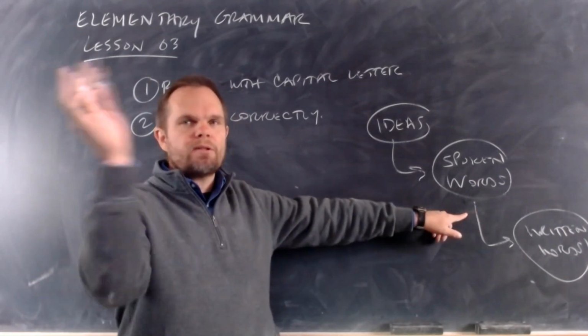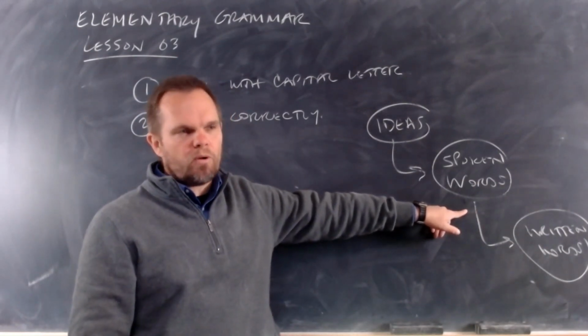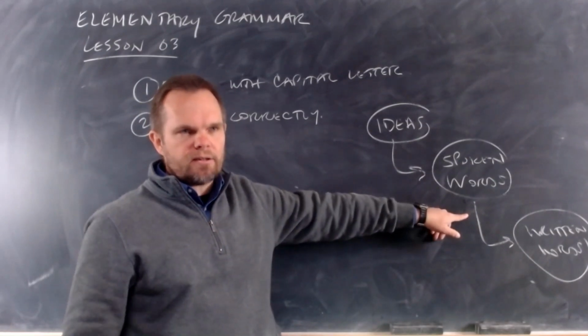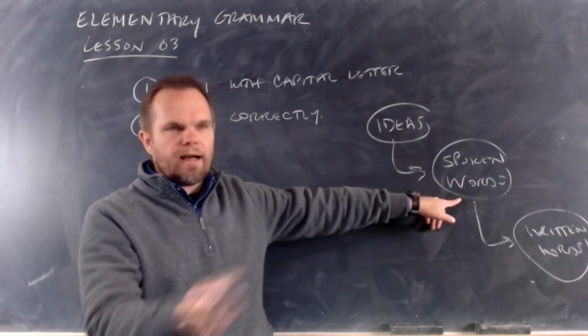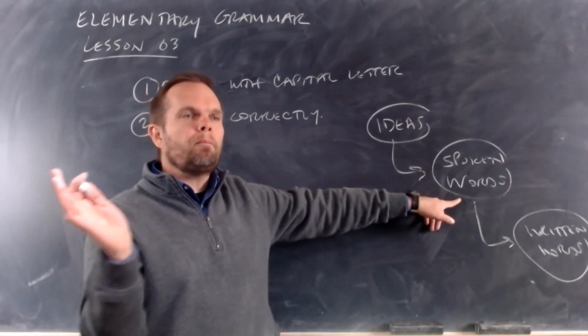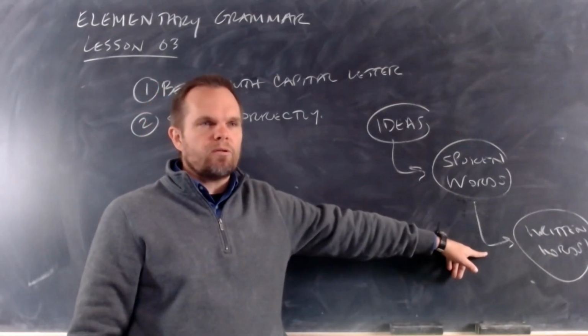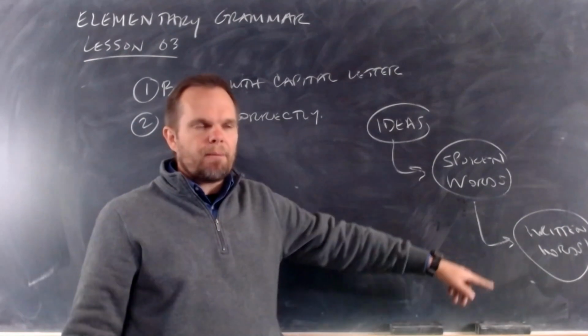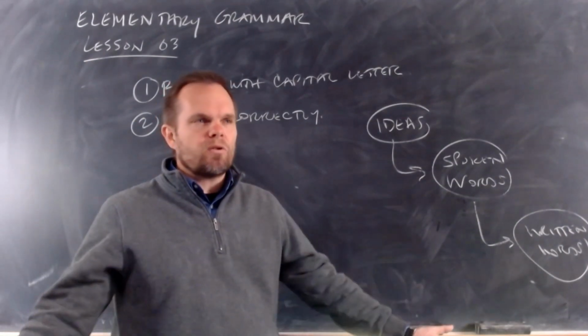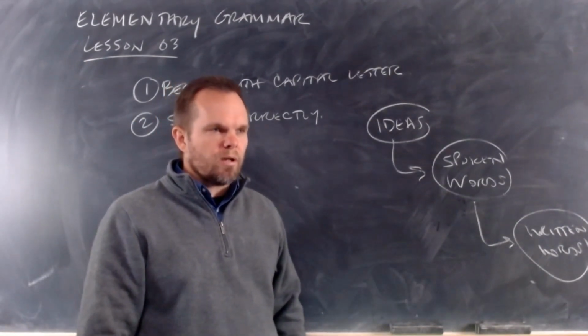You know thousands and thousands of spoken words even at your age as a young student. You know many, many words that you don't know how to write. You don't know how to spell them. And that's not because you have a problem. That's normal. That's how language works.